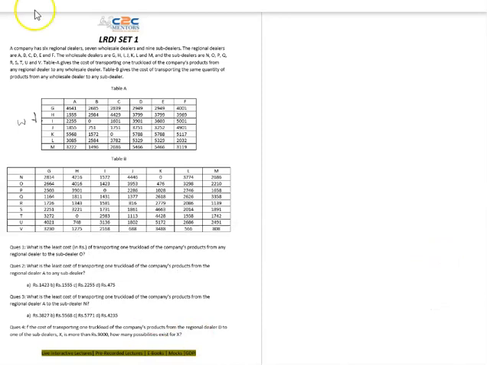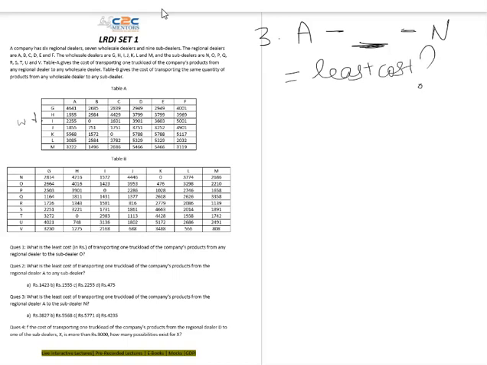So the third question is basically asking that from A I will transfer to any one of them, and then to N. What is the least cost? I should calculate the least cost here. What is the least cost of transporting one truckload of a company's products from regional dealer A? I don't know to whom I have to transfer so that the cost will be minimum to N, right?